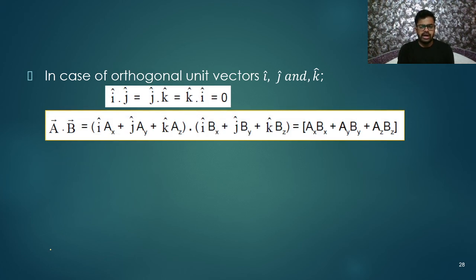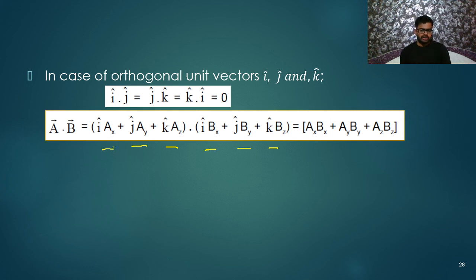Here I have written, let's say, A dot B. Two vectors are given. Let's say vector A can be given by Ax i cap, Ay j cap, and Az k cap. Vector B can be given by Bx i cap, By j cap, and Bz k cap. I'm going to do the dot product of these two vectors. So how will I do it?